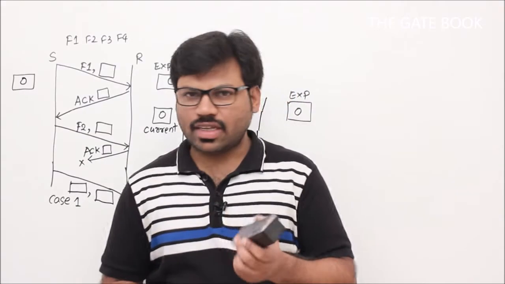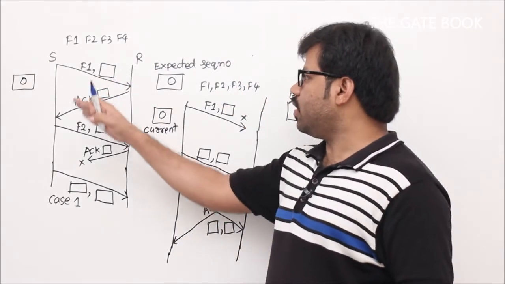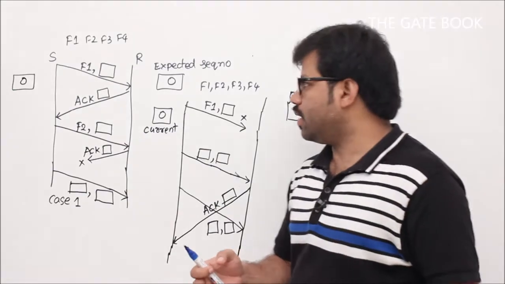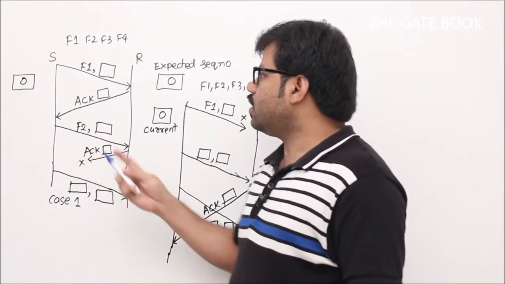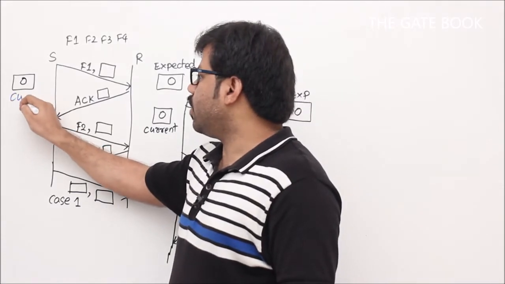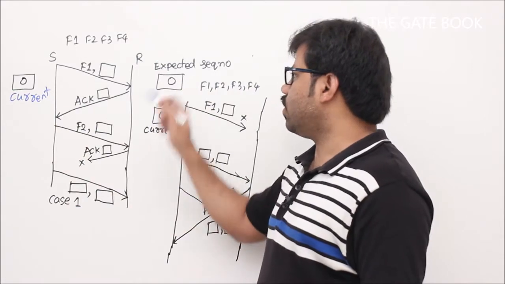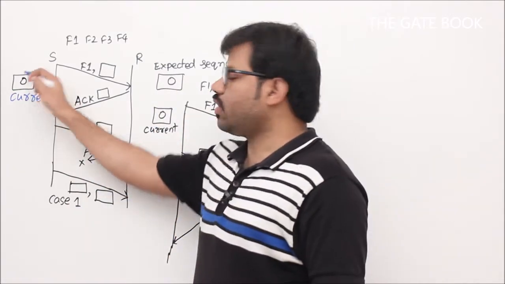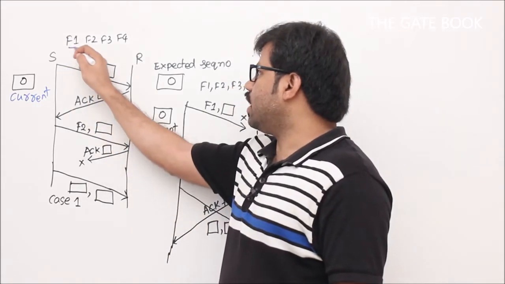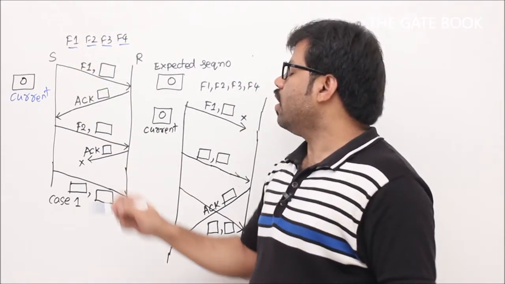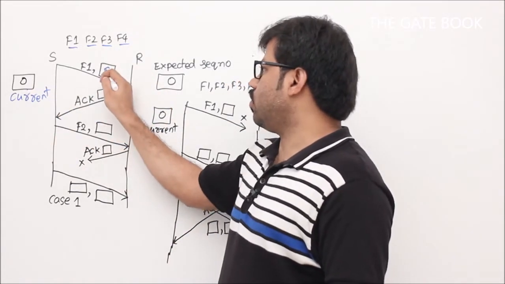Now we'll see some possible scenarios of stop and wait protocol, and try to understand how these acknowledgement numbers and frame numbers are going to be decided. So let's see the picture and try to fill these boxes. Initially, let's say the current sequence number is 0 at the sender side and the expected sequence number at the receiver side is 0. That is initialization. Otherwise we can start with 1s also, not a problem. Now first of all, the sender is sending frame number 1. These are the frames at the network side. Now frame 1 comma dash, we are going to send with the current sequence number 0.